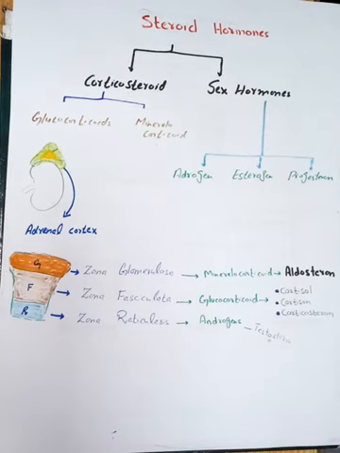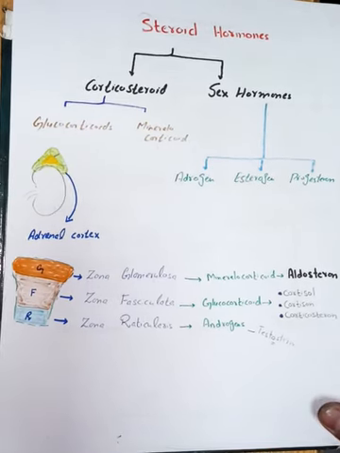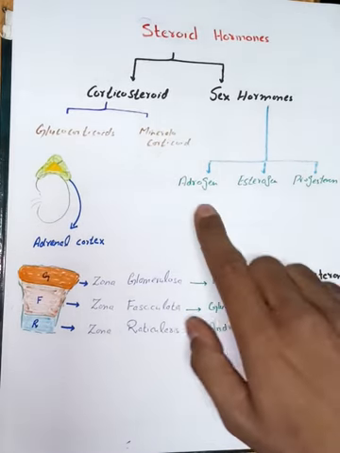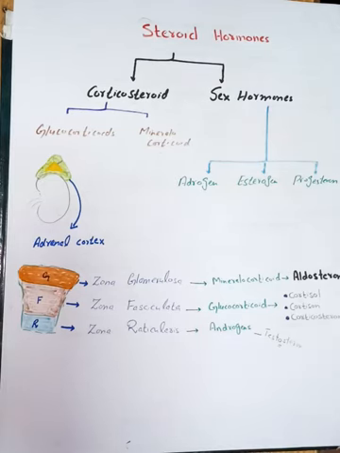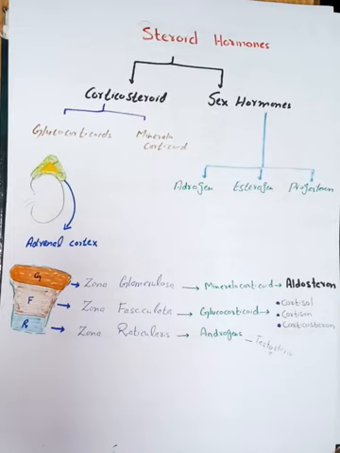Androgens are basically male sex hormones, which are responsible for male traits. It's not that they are not present in the female, they are also present in females, but mostly they are responsible for the male traits. So they are also called male sex hormones, androgens. Now, if we talk about sex hormones, there are three types present. The one is androgen, then estrogen, and then progesterone. So they are all steroid hormones present in our body. Clear?